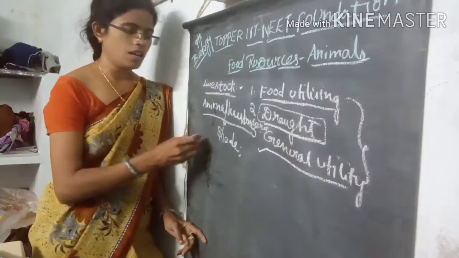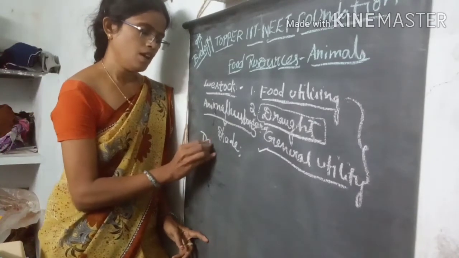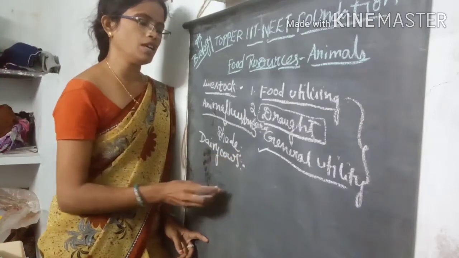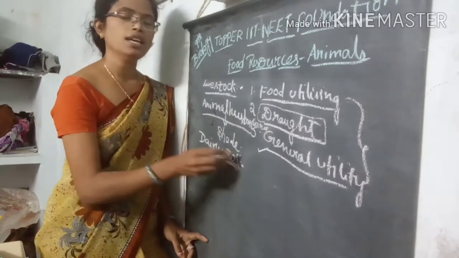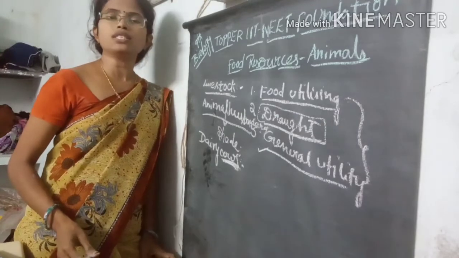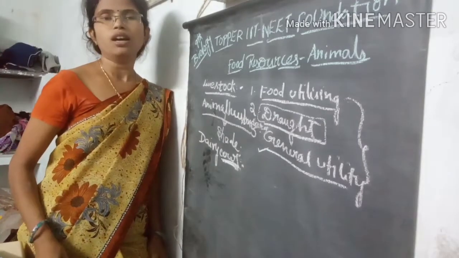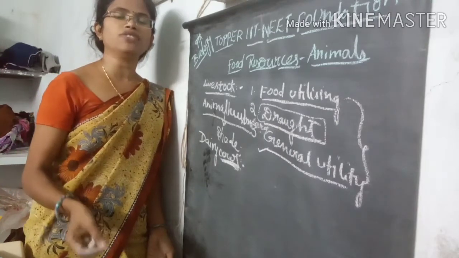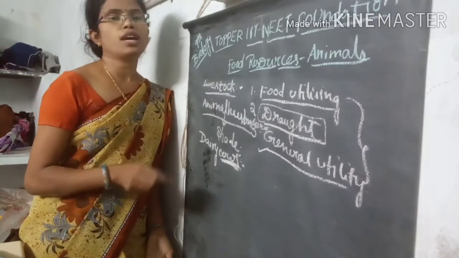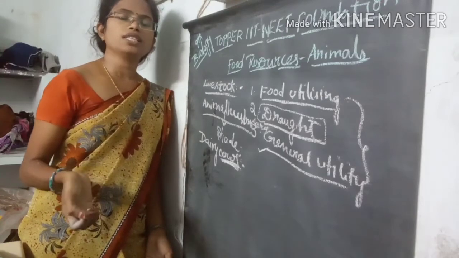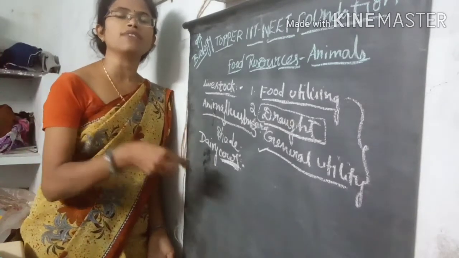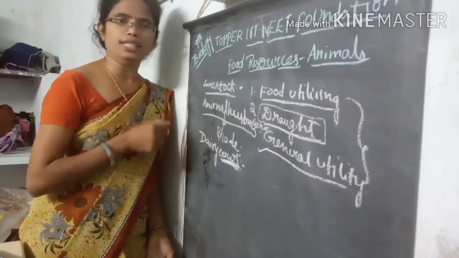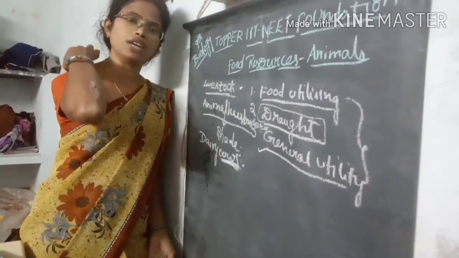Then coming to another one, in dairy farming, the main important organisms we use are cows. Cows. In cows also there are different varieties. Different varieties of cows from different areas are used for different purposes. For example, for farming purposes we use some of the indigenous varieties, or for weightlifting varieties.